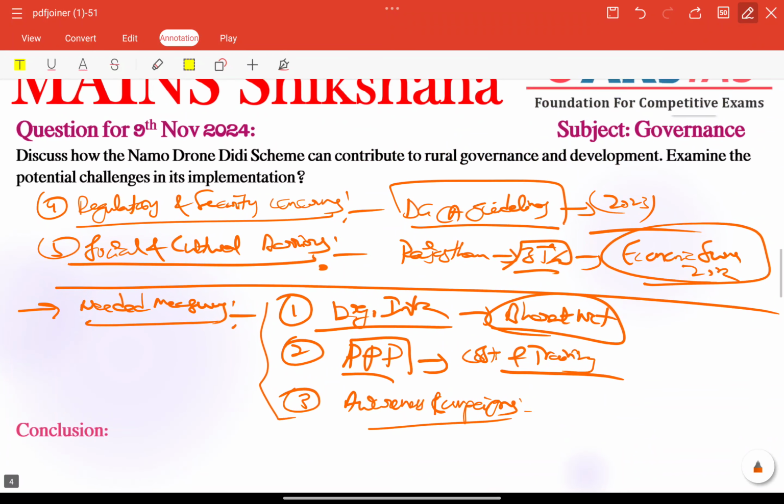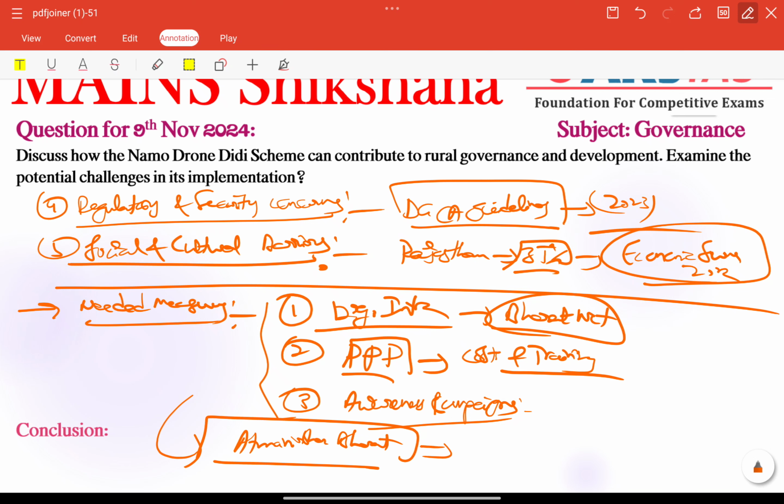So finally, in the conclusion part, we can connect our important futuristic note. If we follow the above measures, if we remove our challenges, challenges like infrastructure and training being addressed, this initiative can play a crucial role in Atma Nirbhar Bharat. That is the important keyword here. And India's rural technological advancement also, that is also very important. So this is the particular structure and approach according to the demand of the question here.